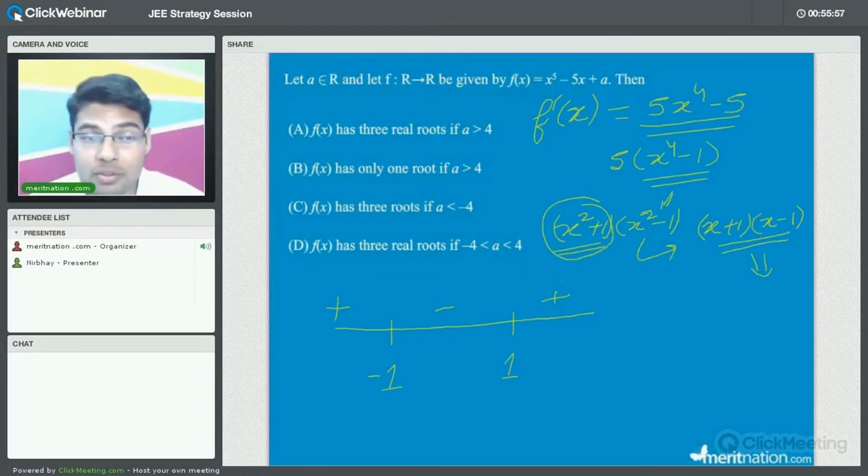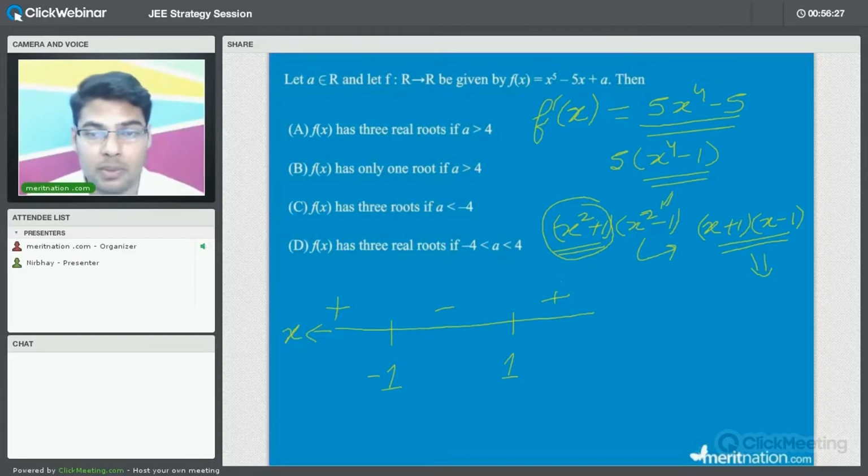Now the function is increasing from minus infinity to minus 1. We can very well see in the question, function is decreasing from minus 1 to 1. The function is again increasing from 1 to infinity. So this is the idea about the function. Now how we can find out the number of roots? So all of us know what are the number of roots. The number of roots will be nothing but the number of times this function will cut the x-axis. Basically we can treat this one as x-axis. So the number of times the function will cut x-axis will be the number of roots. As simple as that, right?